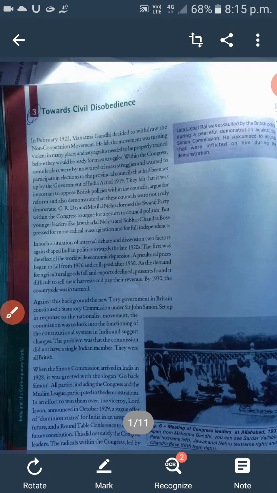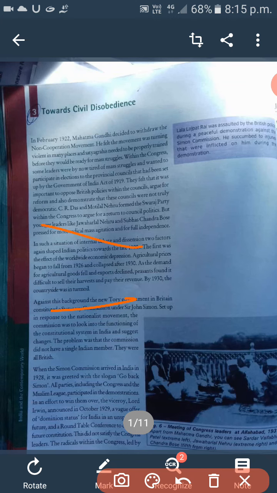So guys, we are discussing the topic of the civil disobedience movement. In February 1922, Mahatma Gandhi decided to withdraw the non-cooperation movement. He felt the movement was turning violent in many places, and satyagrahis needed to be properly trained before they would be ready for mass struggle.